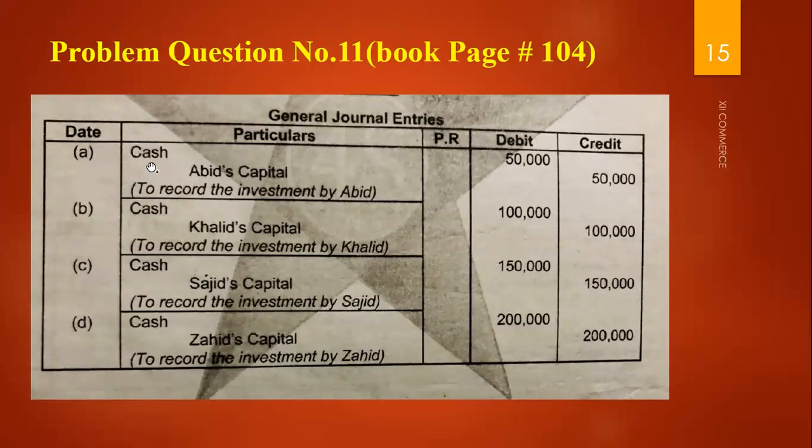Always write cash on the right side and, leaving a little space, write the credit. Always put an apostrophe s after capital, like Abid's capital. Write down the values for debit and credit, which we have already calculated for each partner. So the journal entry of the investment for each partner is cash debit, Khalid's capital credit, cash debit, Sajid's capital credit, cash debit, Zahid's capital credit. This is part one of your required.